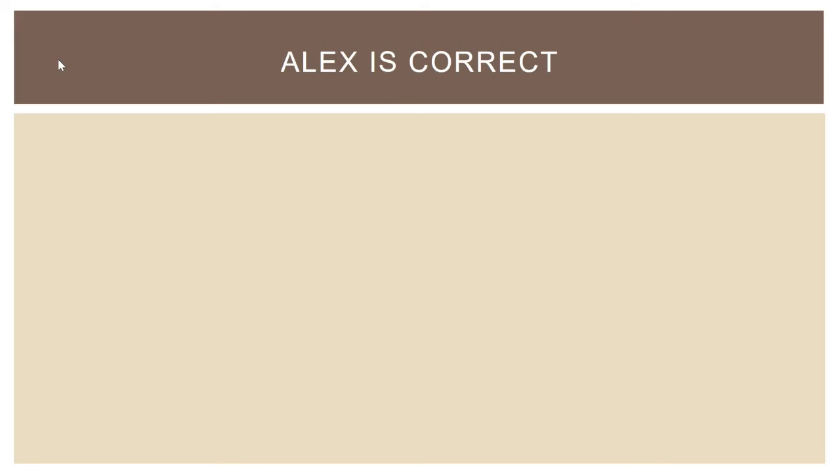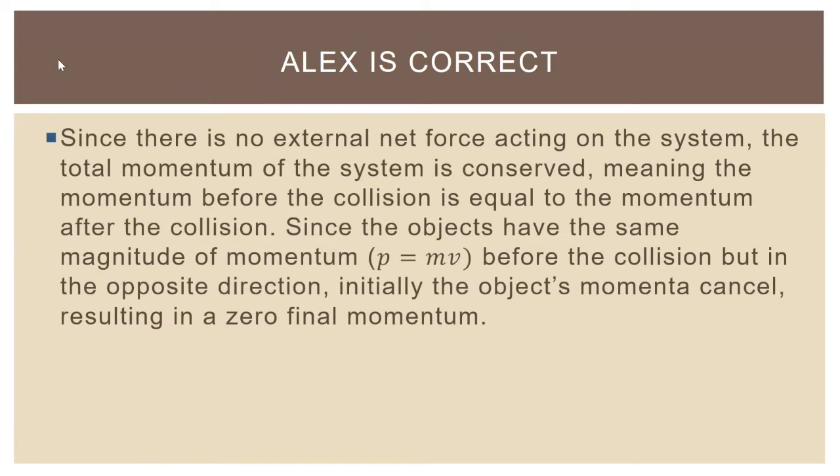Alex said these carts will both be at rest after the collision since the initial momentum of the system is zero and the final momentum has to be zero also. And so we can say here, since there is no external net force acting on the system, the total momentum of the system is conserved, meaning the momentum before the collision is equal to the momentum after the collision. That's really just what conservation of momentum means. Notice that first sentence at least is kind of redundant. You don't need to say both of those things at the same time. If you just say the momentum is conserved, by the time we take the test, I'm going to understand you should know that means the initial equals the final.